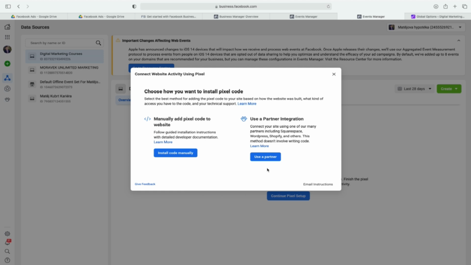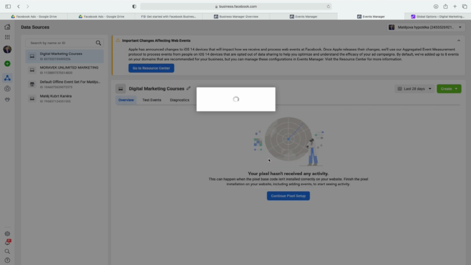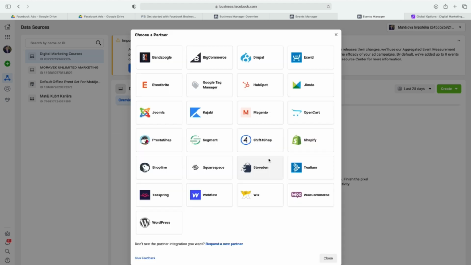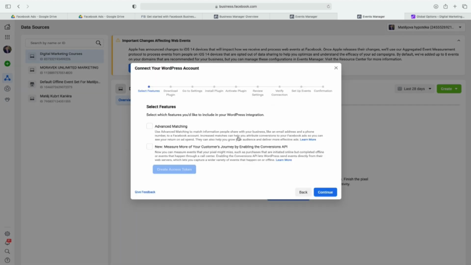So you click use a partner. Then you can see if you have Shopify or Google Tag Manager, Kajabi, Magento. There are so many solutions. Now I will go for WordPress. I predict that you have WordPress or Shopify. So I just click WordPress. I want to be smart. I want to go to advanced matching and I want to go to measure more. So this is what I would love to do.